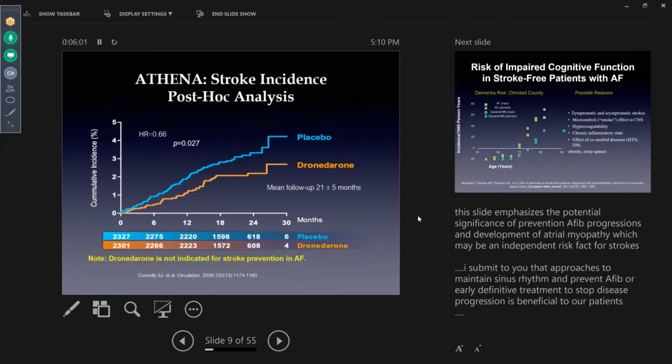What we noticed in that study is that in people who took dronedarone and stayed in sinus rhythm compared to placebo, they have a lower stroke risk. All these were anticoagulated patients. They followed standard therapy. They all received the anticoagulant. So the presence of sinus rhythm is protective against strokes.